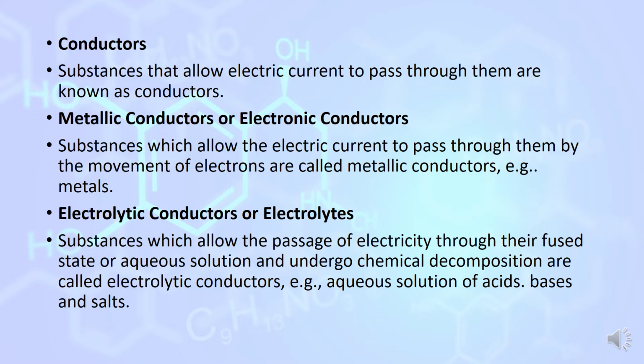By the movement of electrons, current flows. But copper sulfate is an electrolytic conductor. After passing the electricity, you can collect the copper metal. Copper sulfate dissociates into ions and we can collect the copper metal there. Chemical changes take place.